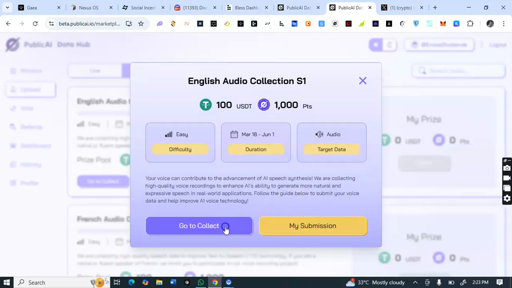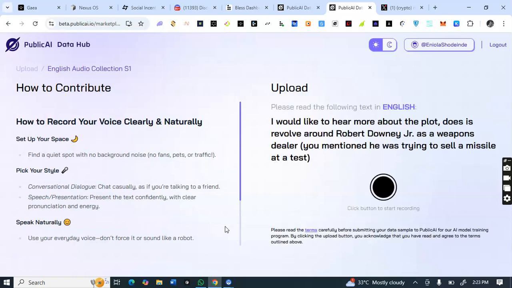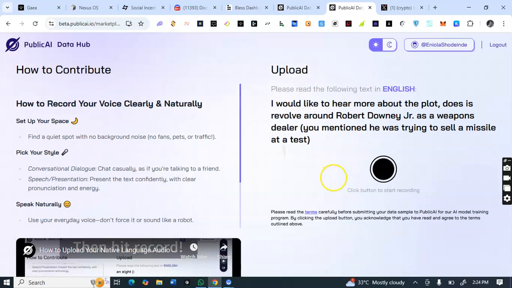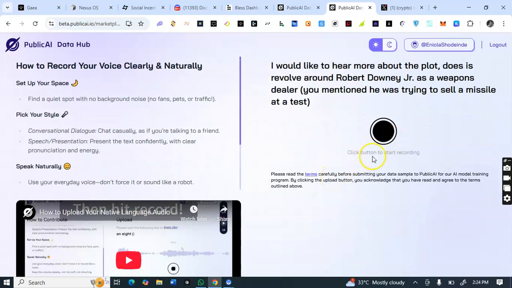So if I click on apply to start, I'll click on go to collect. Let's see what the go to. I would like to hear more about this plot. Does it involve around Robert Downey Jr. as a weapon dealer? You mentioned he was trying to sell. Okay. Click the button to start recording. So what you do here is to record your voice.